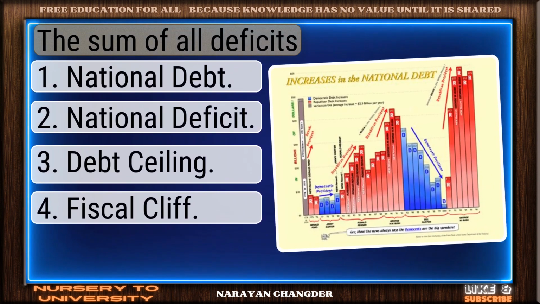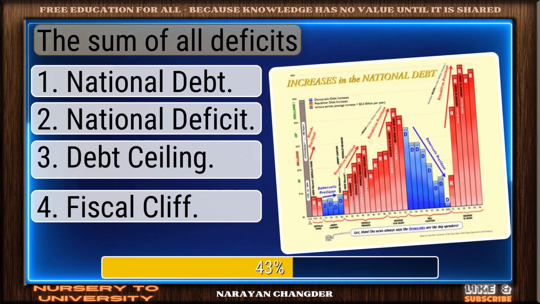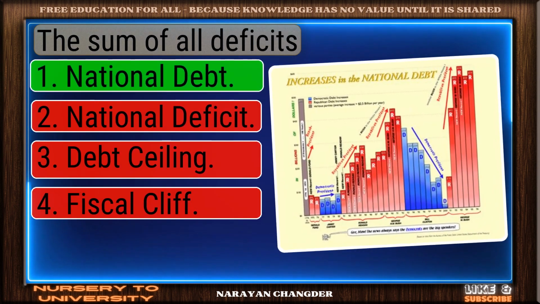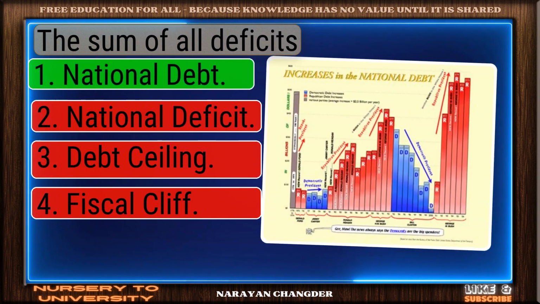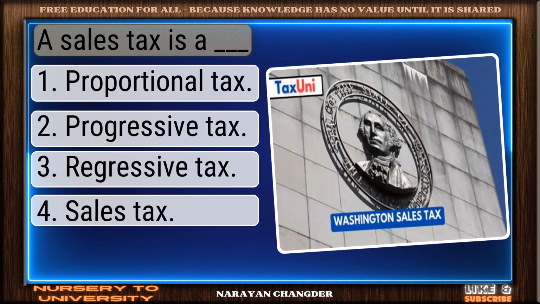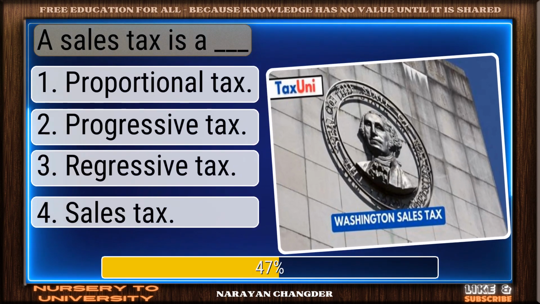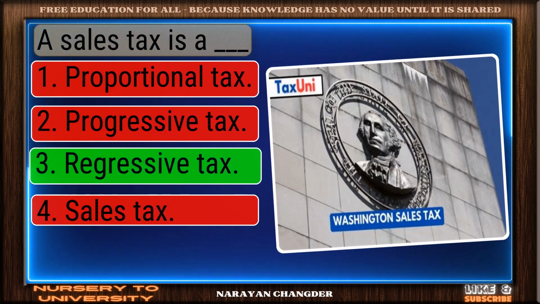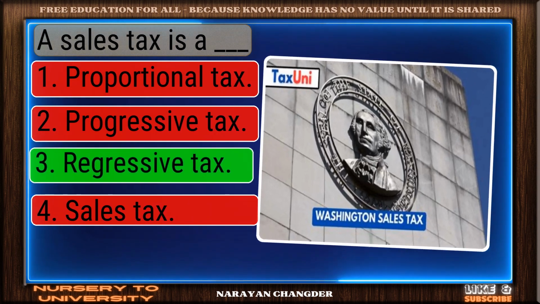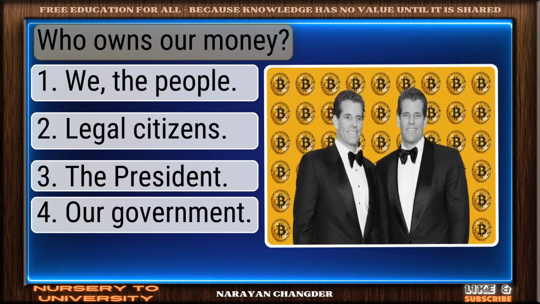The sum of all deficits. Right again. National debt is a valid answer. A sales tax is a dash. Sharp thinking. Regressive tax is the right choice.